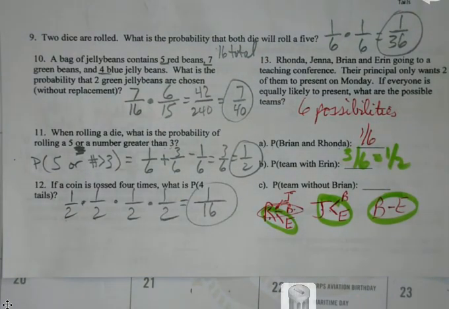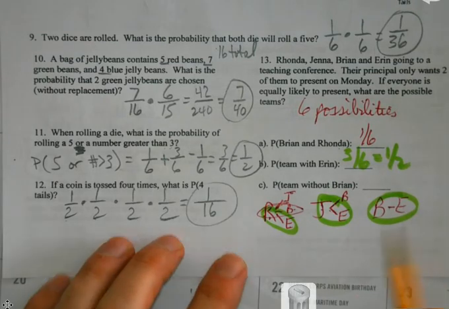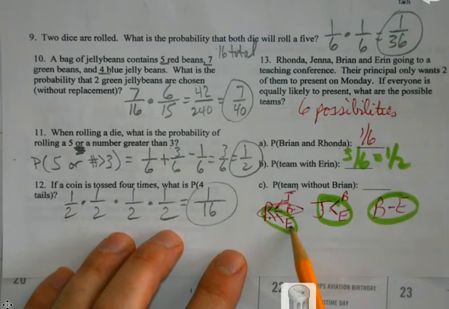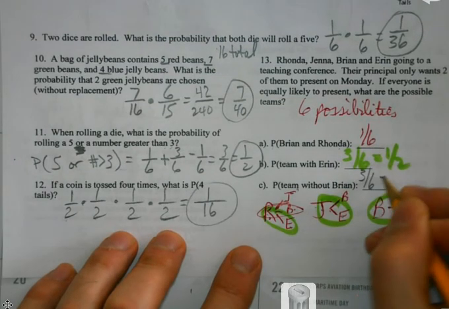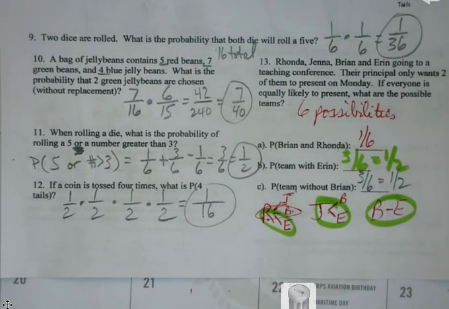A team without Brian. Okay, let's see. There's 1, there's 1, there's 1. He's on the other 3. So I've got the same chances of having a team with somebody as I have a team without them. But that's the thought process that we're attempting to use.